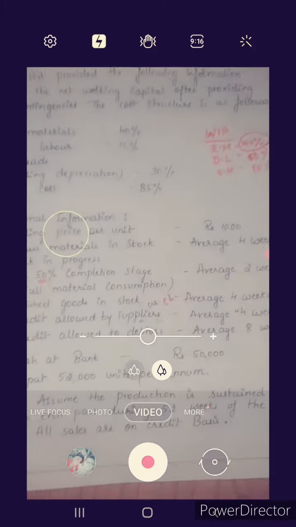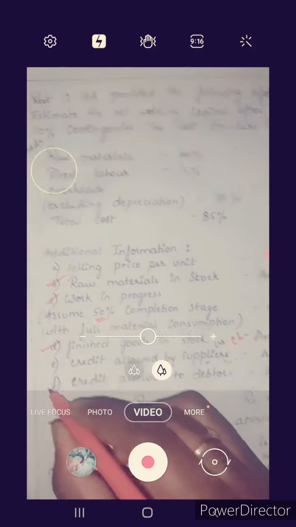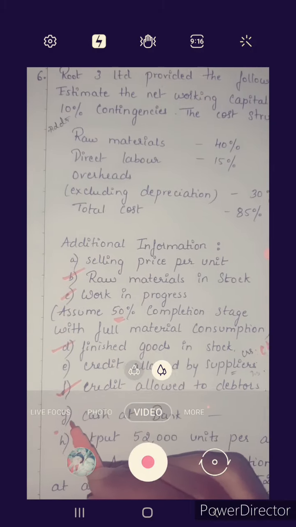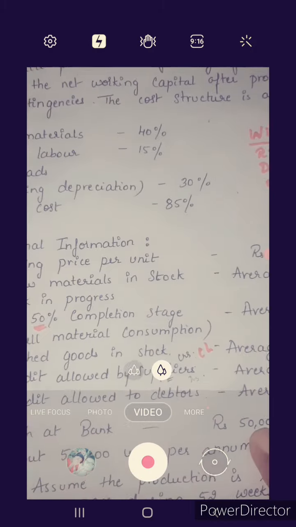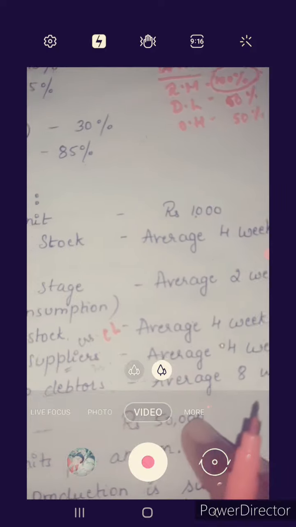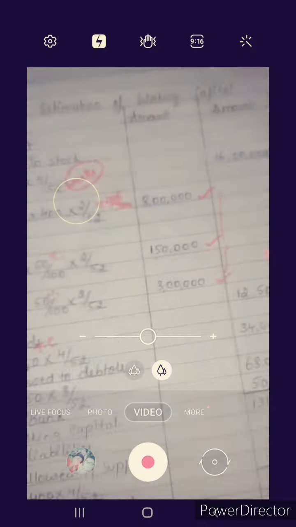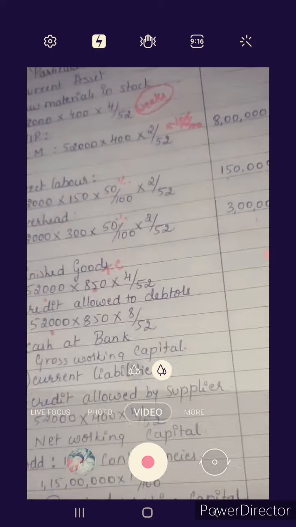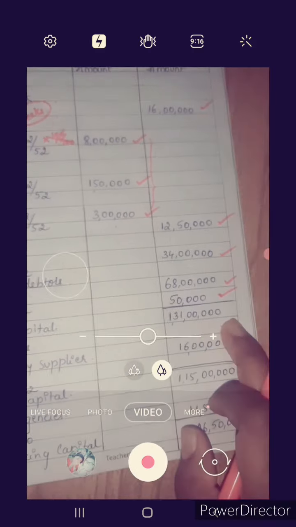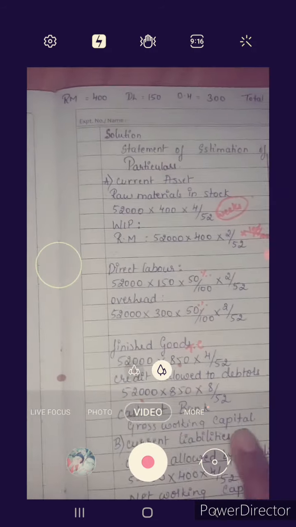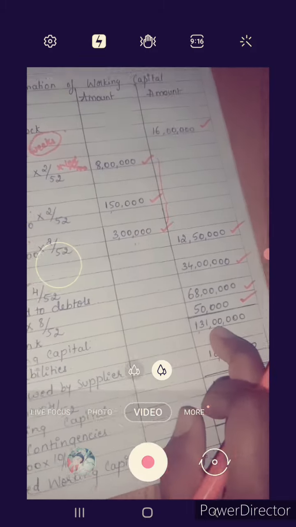Next, other information. Credit allowed to debtors is done. Cash at bank, 50,000 direct amount is given, that is current asset. Cash at bank, direct amount is given, that is 50,000. Total of current asset is 1 crore 31 lakh. Gross working capital is equal to 1 crore 31 lakh.